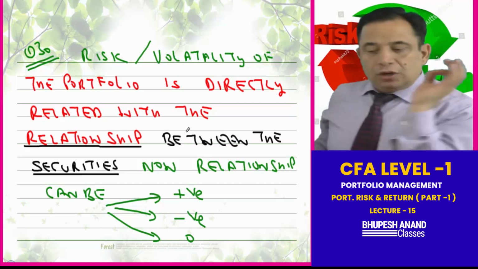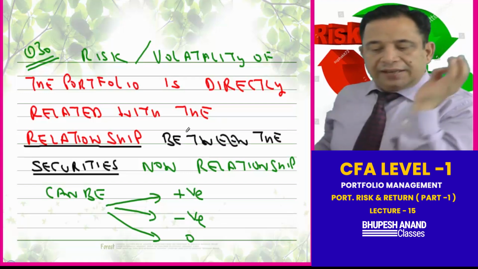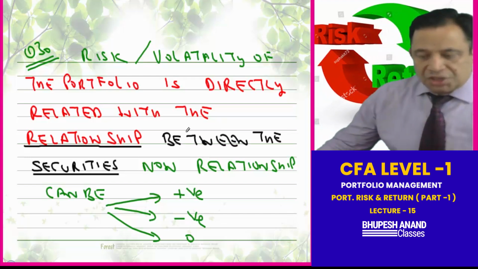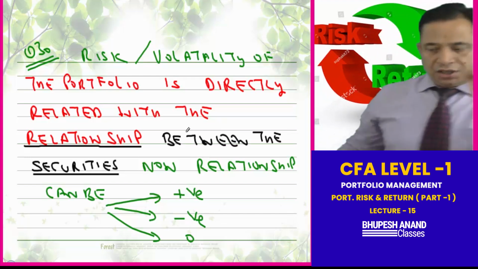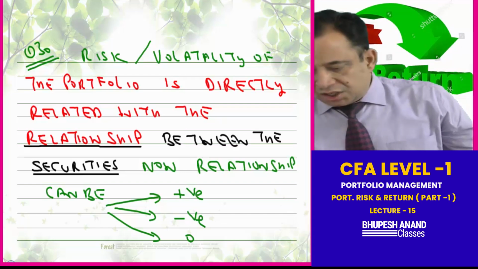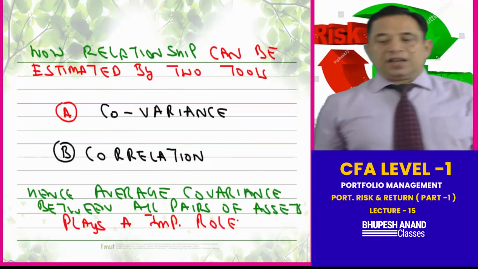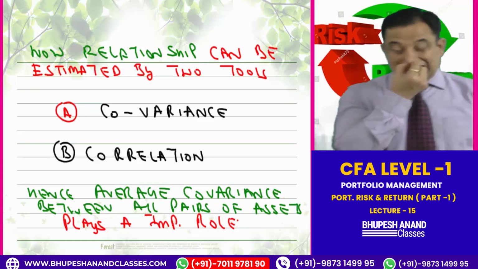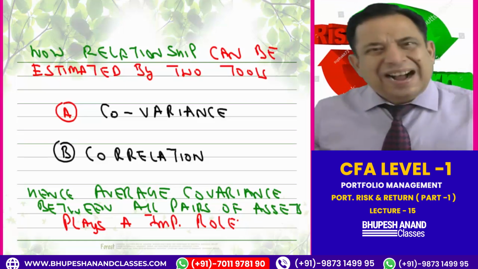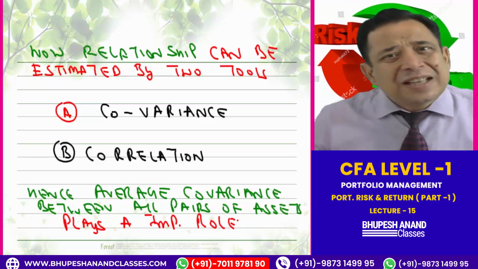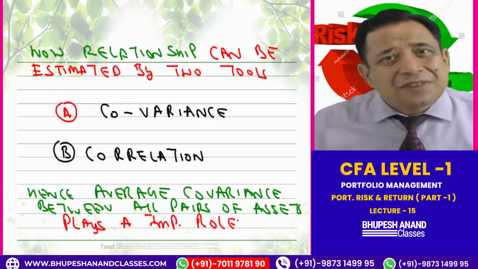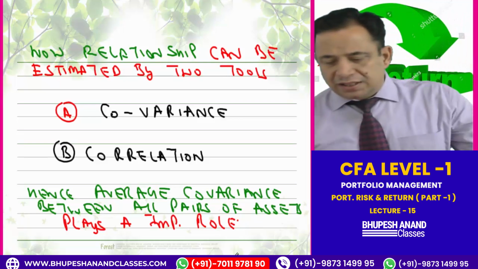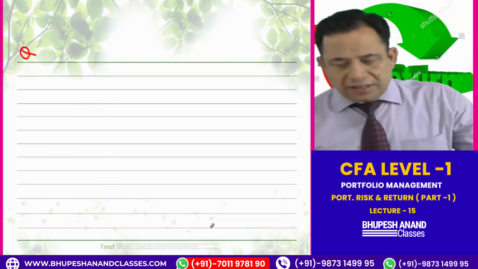Risk or volatility of the portfolio is directly related to the relationship between the securities. The relationship can be positive, negative, or zero. It can be estimated with the help of two tools, covariance and correlation. I have already explained this, but I am giving the explanation again so that you get an idea of what I want to say. Hence, average covariance between all the pairs of assets plays an important role. So, covariance is the answer.